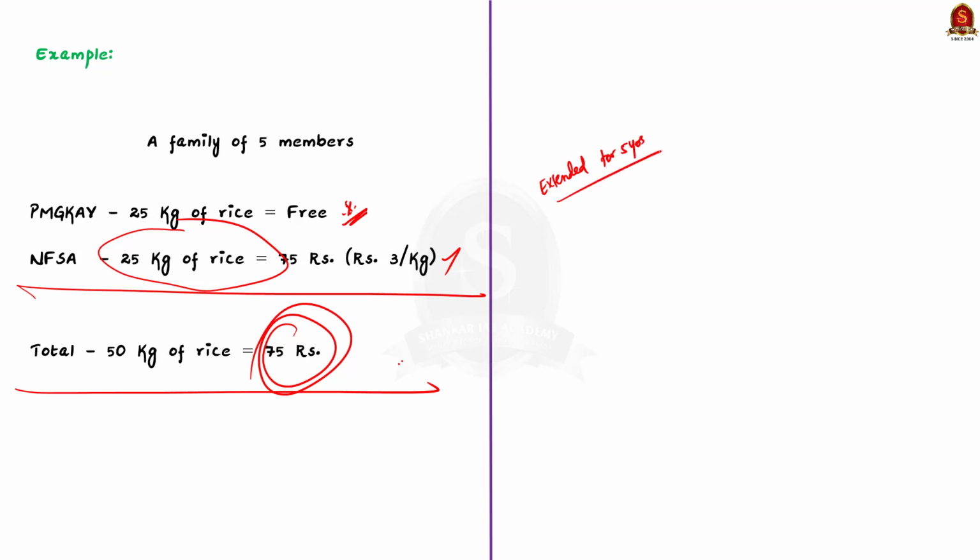See, in January 2023, PMGKAY was integrated with the National Food Security Act, resulting in the provision of all rations for AAY and PHH families at no cost. This merger eliminated the extra provisions introduced during the COVID-19 pandemic by incorporating the free component of PMGKAY into NFSA. See, this is all about the discussion. In this discussion, we saw Pradhan Mantri Garib Kalyan Anna Yojana from a prelims perspective. With these learned points, let us conclude this and take up the next news article for our analysis.